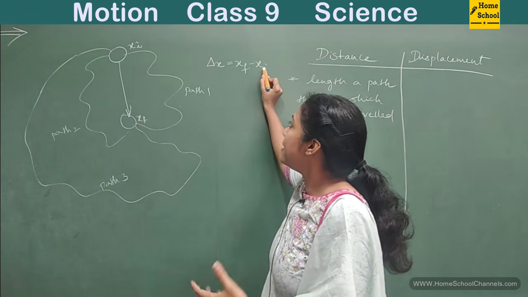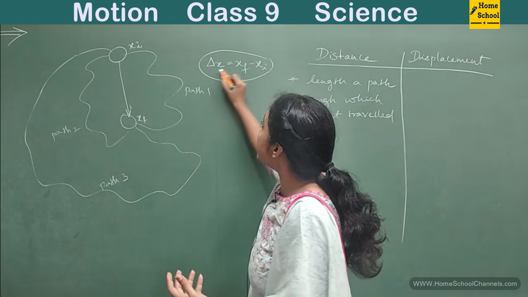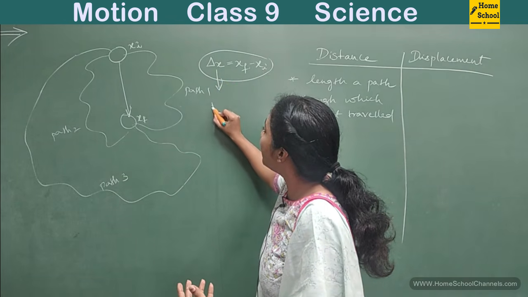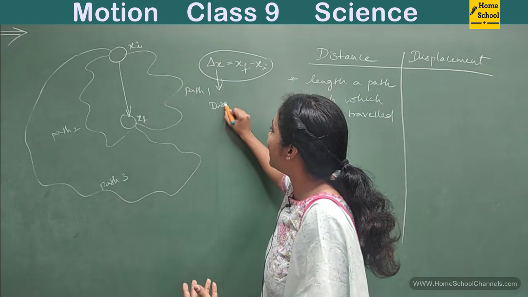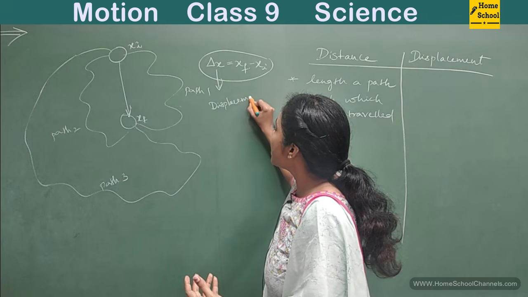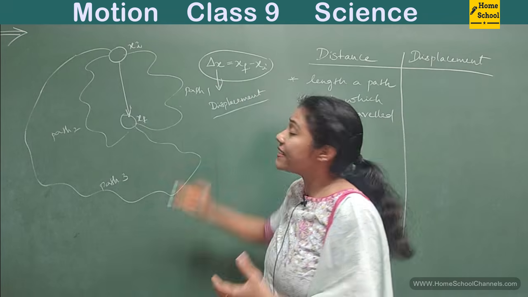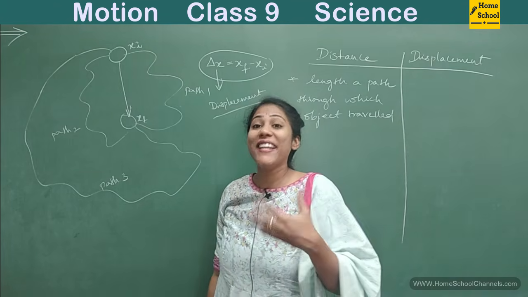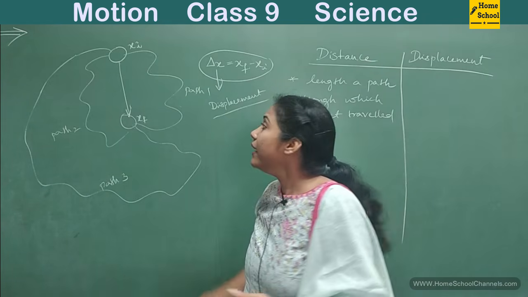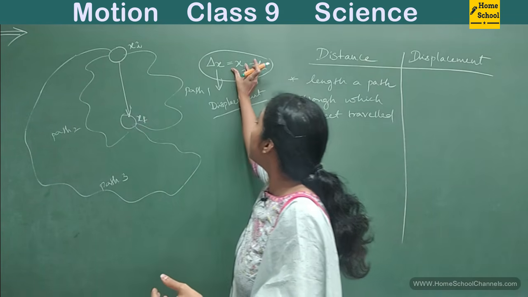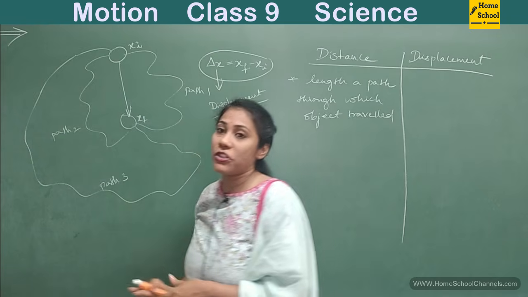Final position minus initial position. So this change in position we will call displacement. It is very important to understand displacement. So change in position is always final position minus initial position.